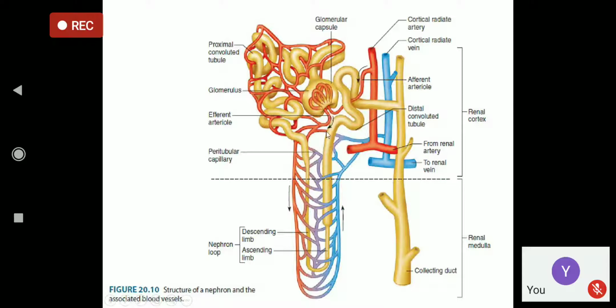So capillary, again a vessel, again capillary, without going to the heart. The blood is flowing through two capillary beds. So it is called the renal portal system. Am I clear now? Is it clear to you? Yes, sir.